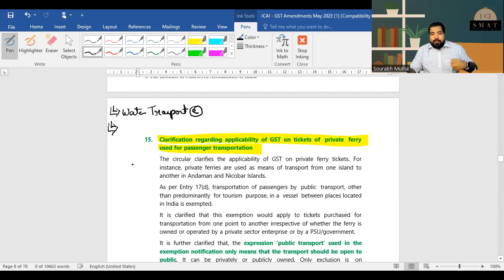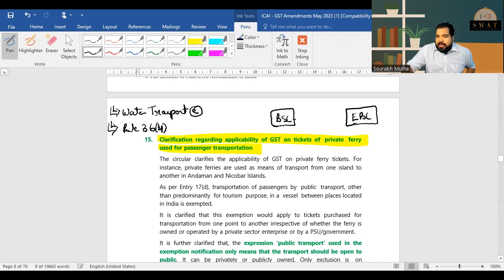Now let's do more. Guys, there was a rule called Rule 36. Let me tell you a little about it. If I have purchased some batteries from a battery supply company, obviously on this purchase I want credit of the GST that I have paid. But the credit will be available only when the battery supply company uploads the return in GSTR-1. Now the deal is, what if the battery supply company does not upload the invoice? Earlier I used to get a certain percentage, and that was Rule 36(4), which has now been completely removed. So if the battery supply company does not upload the invoice, then electric bike company, sorry, you will not be able to take any credit, unfortunately.